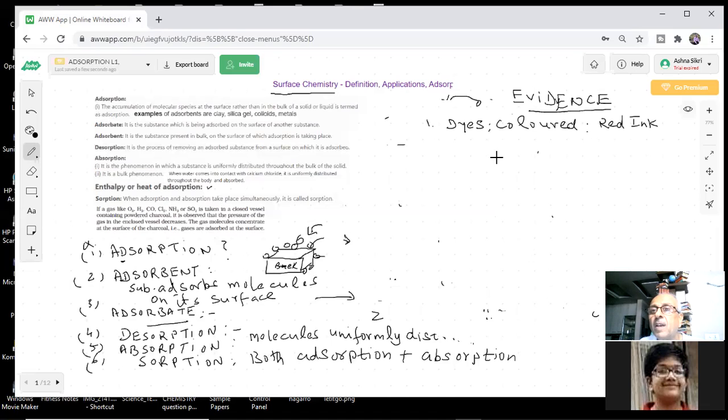Now here, if I have red ink and I put powdered charcoal in it and shake it, what happens? It becomes colorless. What does it show? That charcoal has adsorbed those particles of the dye. Those solid particles were there. They are adsorbed on the surface of the charcoal. It is an example of adsorption. Yes or no? Yes, sir.